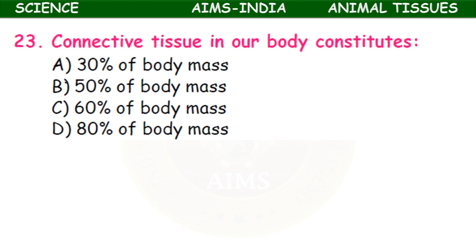Connective tissue in our body constitutes 30% of the body mass, 50% of the body mass, 60% of the body mass, or 80% of the body mass. Okay, connective tissue is the most abundant tissue among the 4 animal tissues. So nearly 60% of the body mass is due to the connective tissue in our body, because bones, muscles, these are all the parts of connective tissue only.